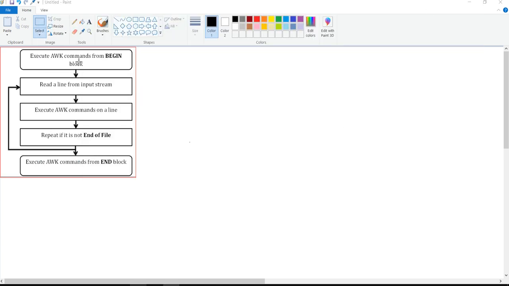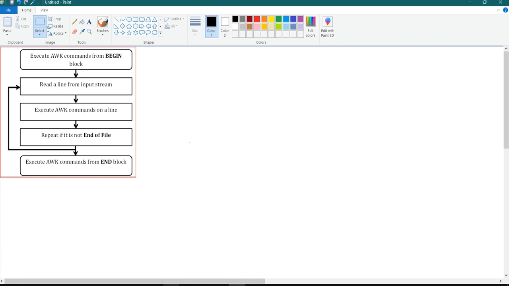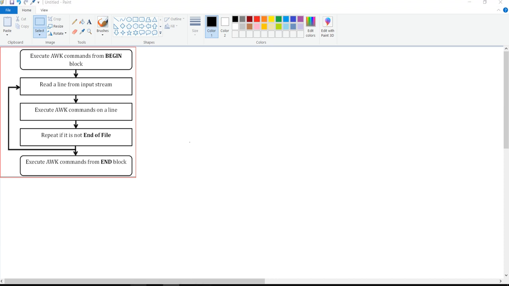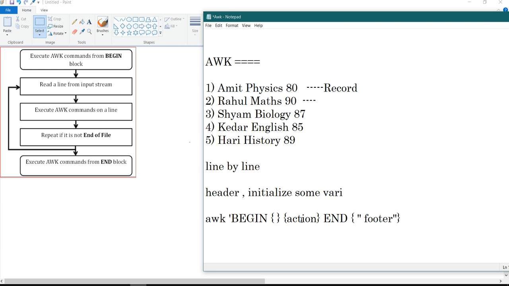So awk executes the commands from the BEGIN block. The BEGIN block is optional, it can be there or it cannot be there, that we will see. Then it reads a line from the input stream. We can give the file name and it will read line by line. Then it executes the awk command on the line. An awk command means the action we want to take on our file. I will show you. Then repeat if it is not the end of file. This action will be done as long as there are lines in the file, and then it executes the awk commands from the END block. Okay, so I hope this is clear.